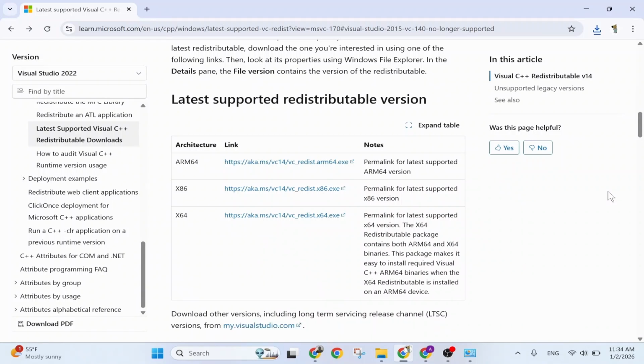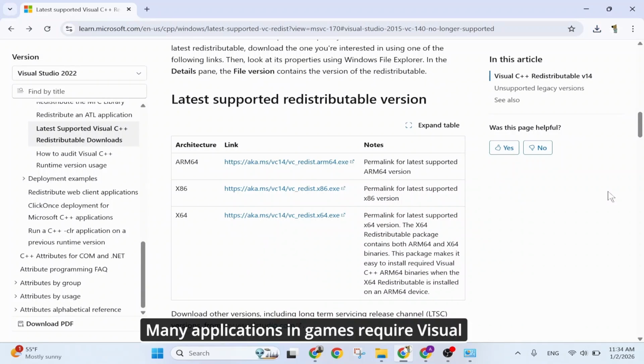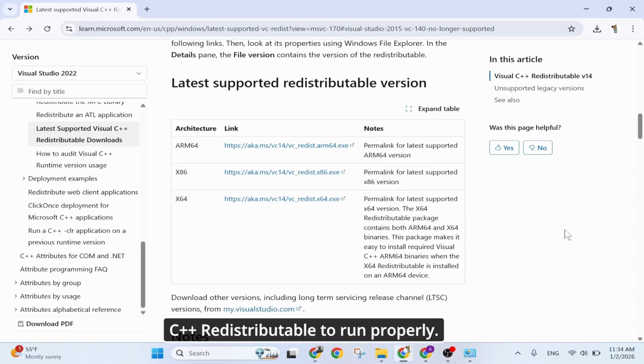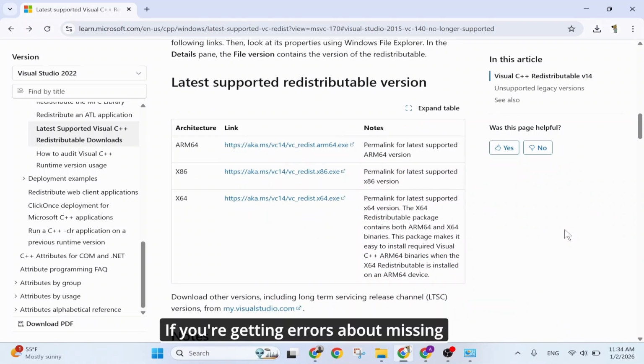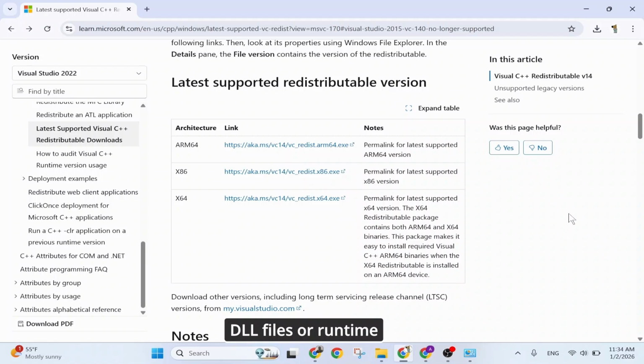Why you need this? Many applications and games require Visual C++ Redistributable to run properly. If you're getting errors about missing DLL files or runtime errors, installing the latest Visual C++ Redistributable often fixes these issues. And that's it! You've successfully downloaded and installed Microsoft Visual C++ Redistributable on your Windows computer.